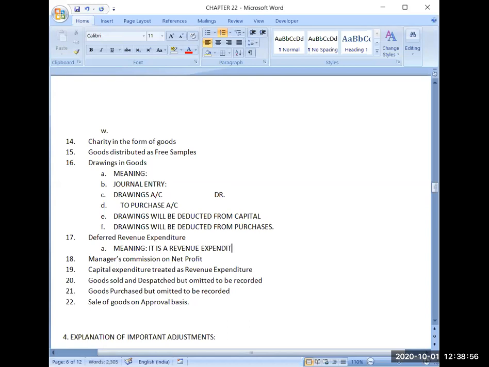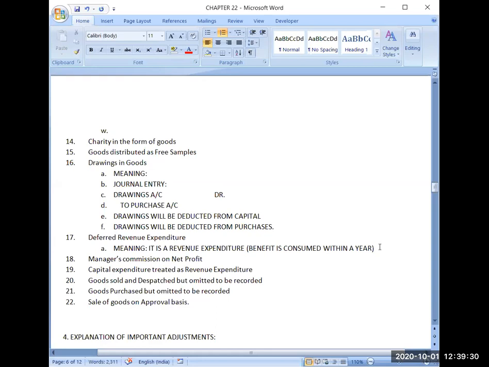The benefit of which is consumed within a year, that is termed as revenue expenditure. If the benefit is for long term, then it is termed as capital expenditure. That we have discussed in capital and revenue chapter.